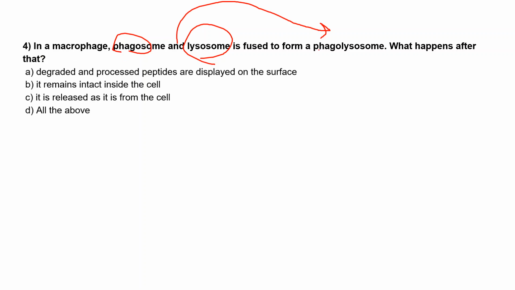Option A is it degrades and processes the peptides, and the processed peptides are displayed on the surface. Option B is it remains intact inside the cell. Option C is it is released as it is from the cell. And option D is all of the above.